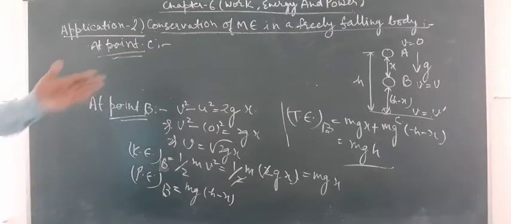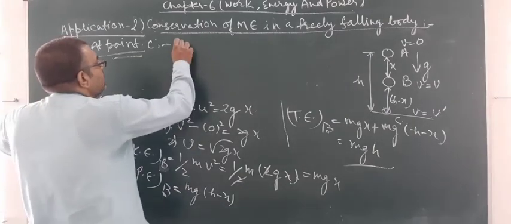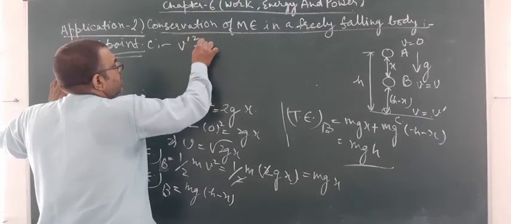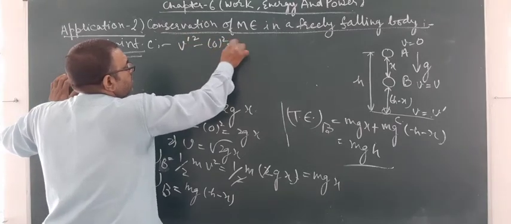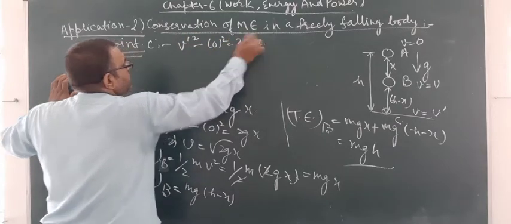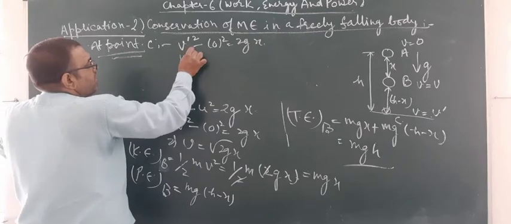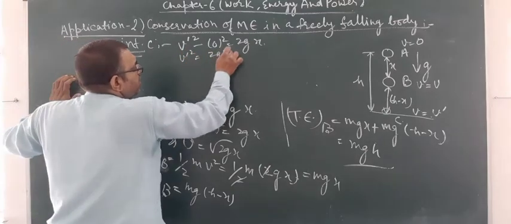The body had acquired the velocity v dash at point C. So v dash square minus 0 square is equal to 2gx, or v dash square is equal to 2gx.